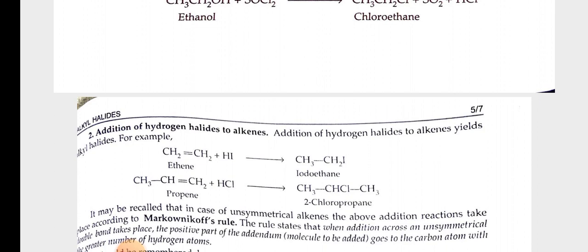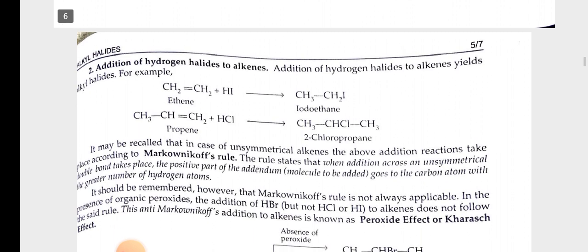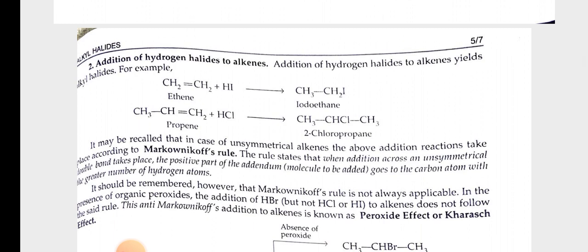For example, CH2=CH2 plus HI gives CH3CH2I. CH3CH=CH2 plus HCl gives CH3CHClCH3. It may be recalled that in case of unsymmetrical alkenes, the above addition reaction takes place according to Markovnikov's rule. The rule states that when addition across an unsymmetrical double bond takes place, the positive part of the addendum goes to the carbon atom with the greater number of hydrogen atoms.